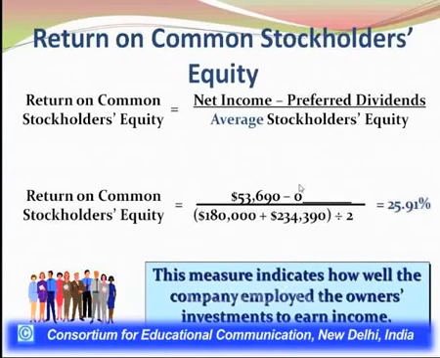Since the company has been using only equity shareholders, in the denominator we have average stockholders equity. The average stockholders equity is 180,000 plus 234,000. Where do these values come from? These two values come from the liability side of the balance sheet at the bottom, where we discuss stockholders fund. There we have these two values.